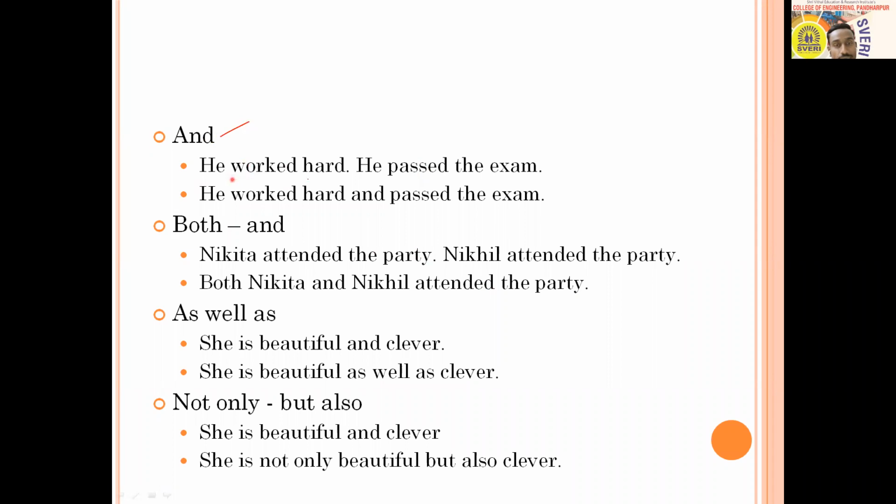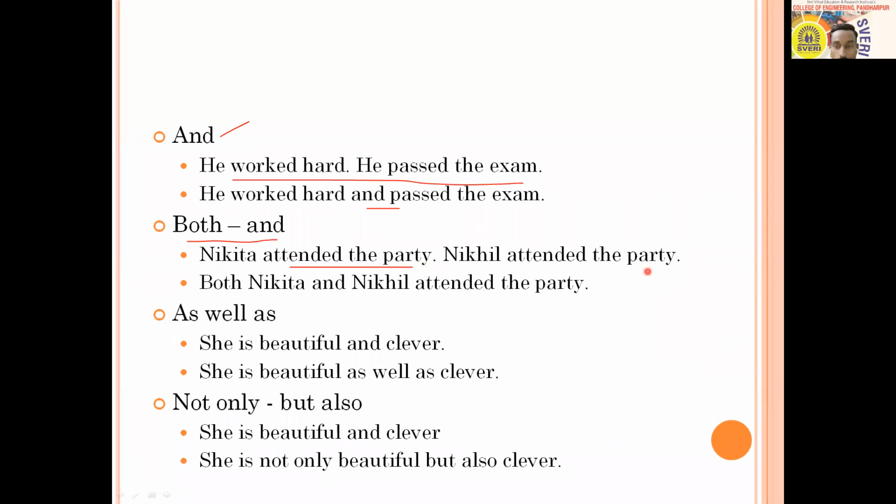Two sentences: he worked hard, he passed the exam. You can connect it with and: he worked hard and passed the exam, and that is a compound sentence. Both and: sentences like this, Nikita attended the party, Nikhil attended the party. In this case, the verb is the same, the activity is the same.